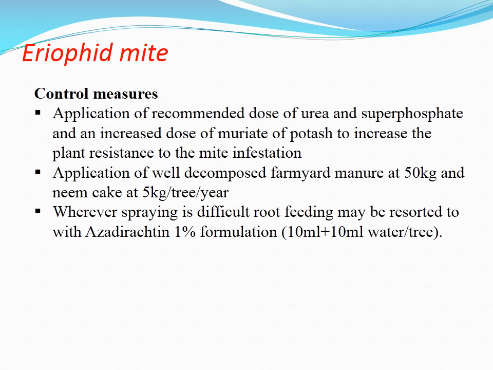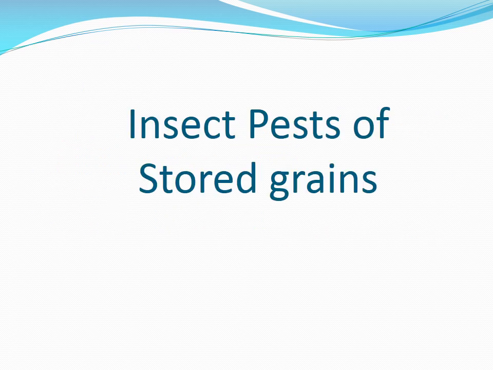Apply well decomposed farmyard manure at 50 kg and neem cake at 5 kg per tree per year. Wherever spraying is difficult, root feeding may be resorted to with azadirachtin 1% formulation, 10 ml plus 10 ml water per tree.